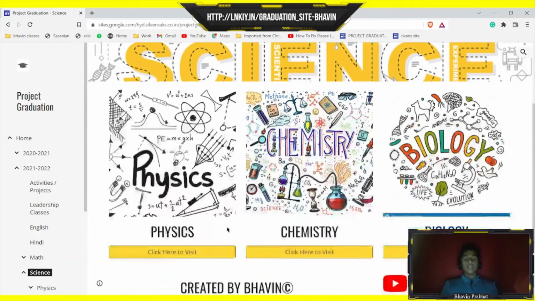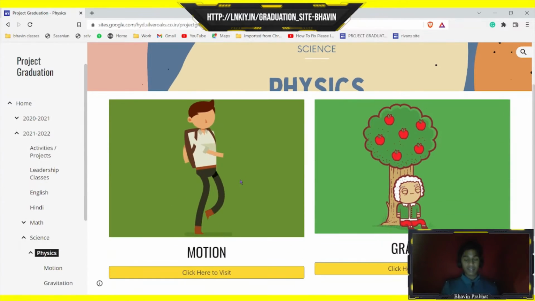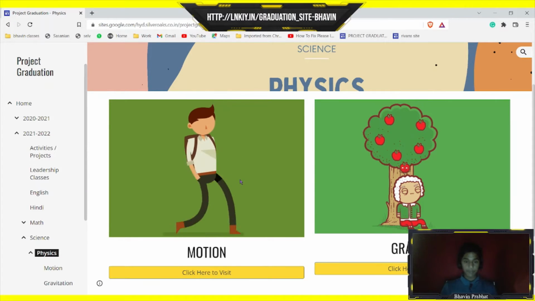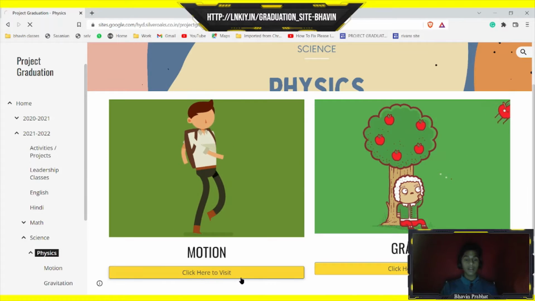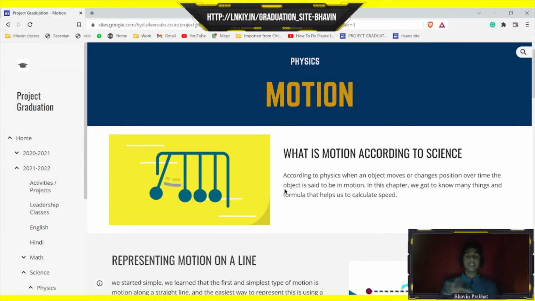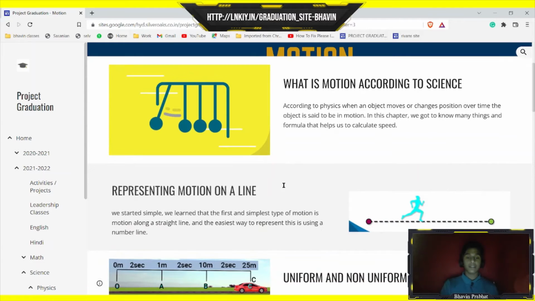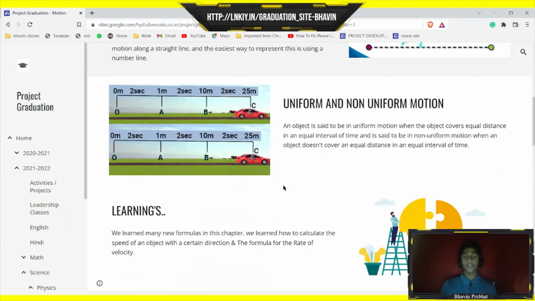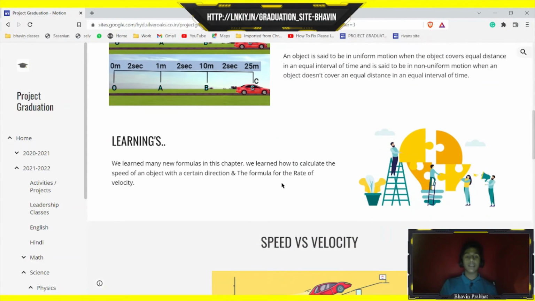Science. In science, we learned about the 3 main branches: physics, chemistry, and biology. Physics. In physics, I have chosen 2 chapters: motion and gravity. Motion. Here I have written the exact science definition of motion, how we can represent a motion on a straight line, the difference between uniform and non-uniform motion, and my learnings.